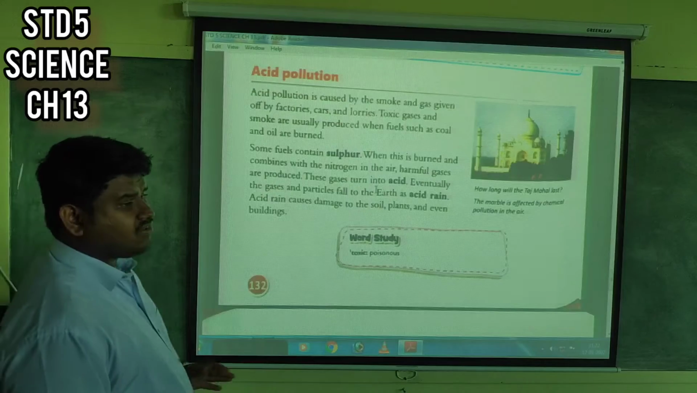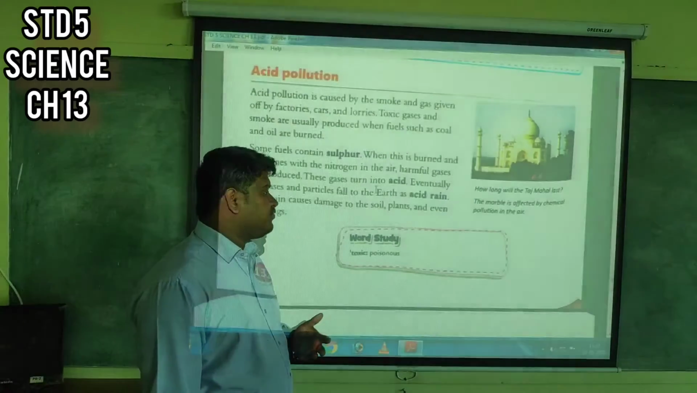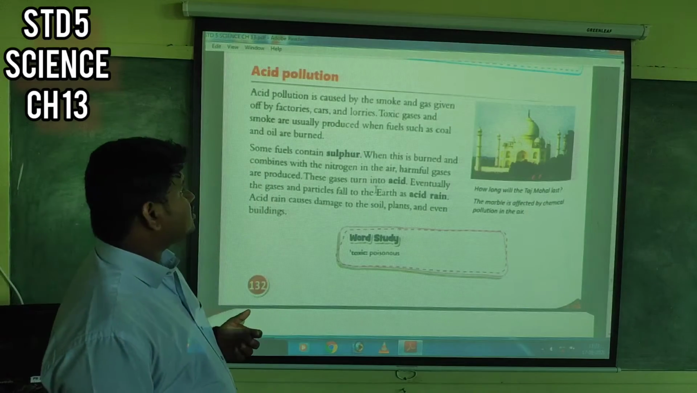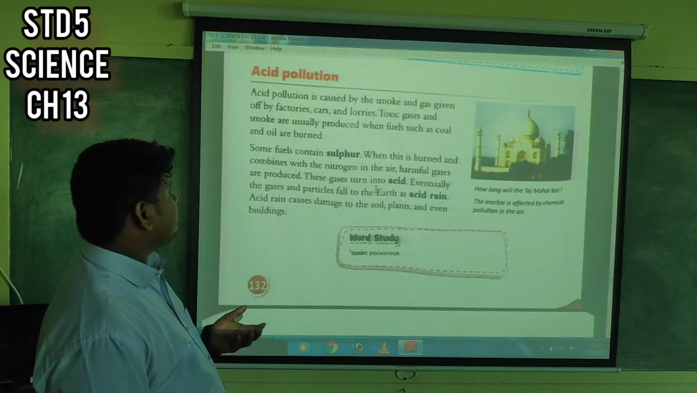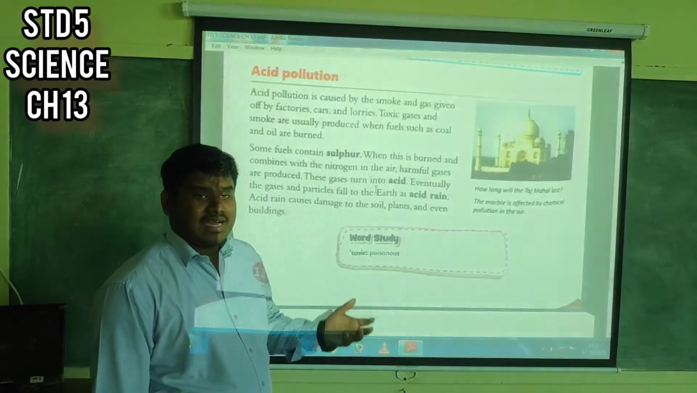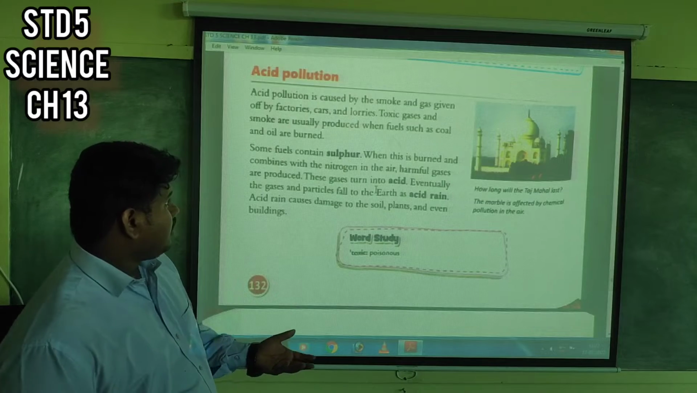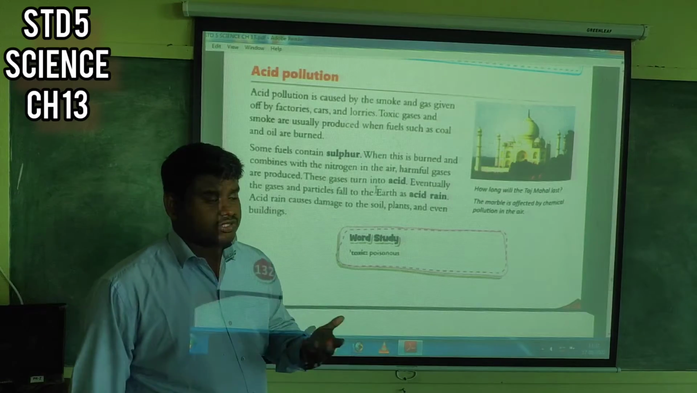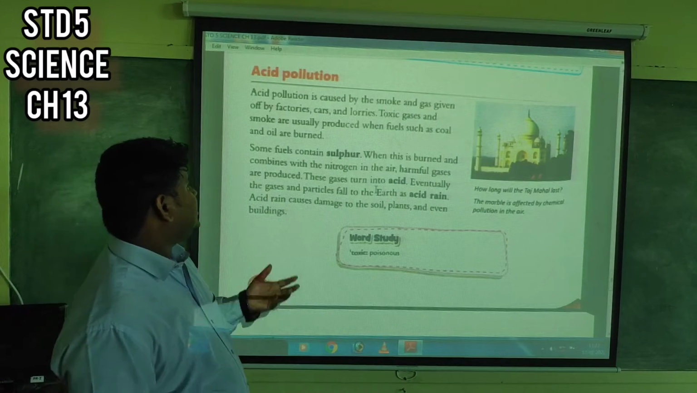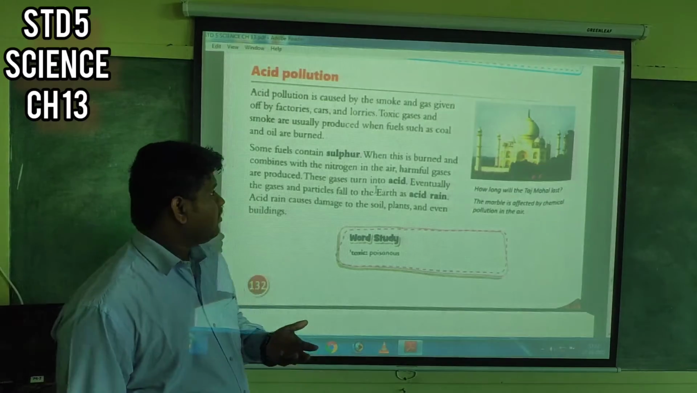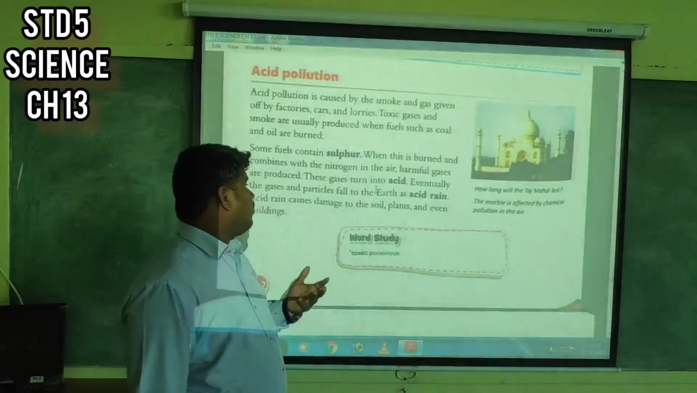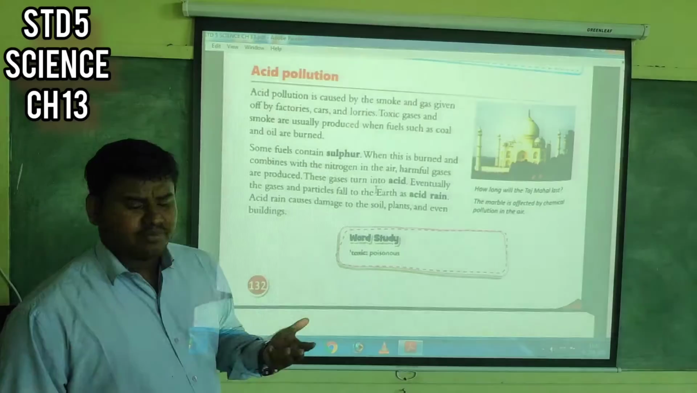So then we will discuss acid pollution. So what is acid pollution? Acid pollution is caused by smoke and gas given off by the factories, cars, lorries. Lorries means the trucks. Toxic gases and smoke are usually produced when fuels such as coal are burned. Okay, coal or oil are burned.